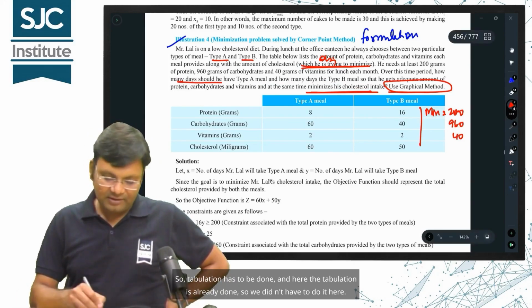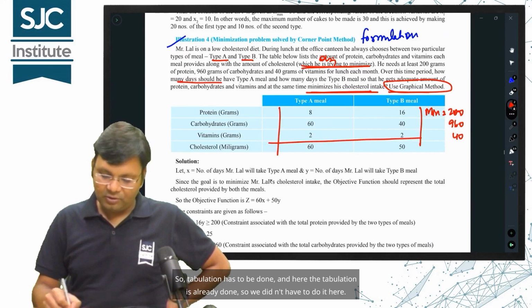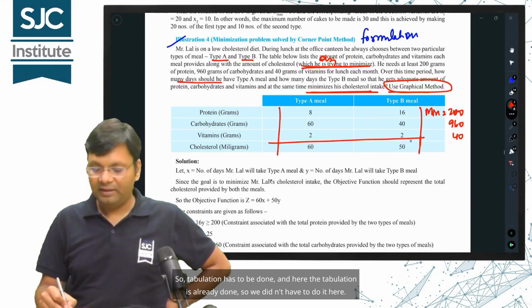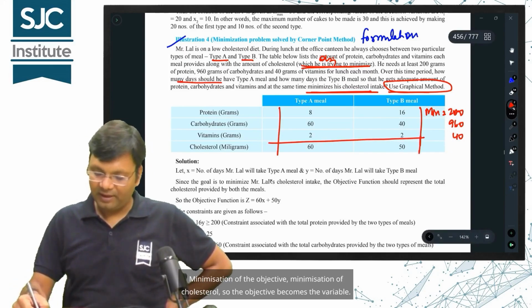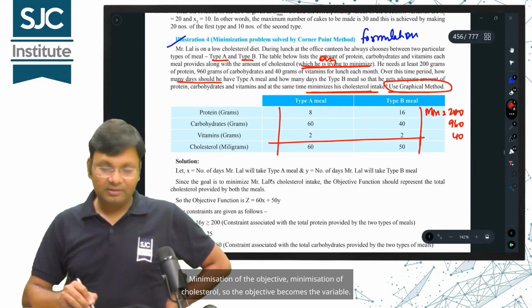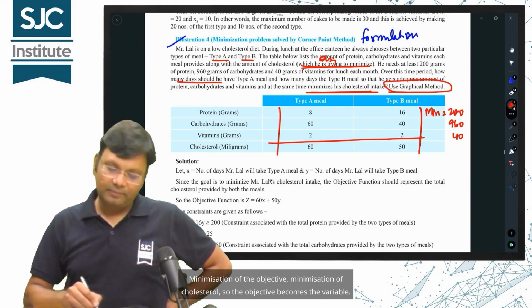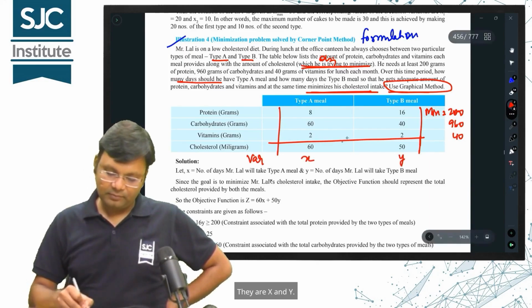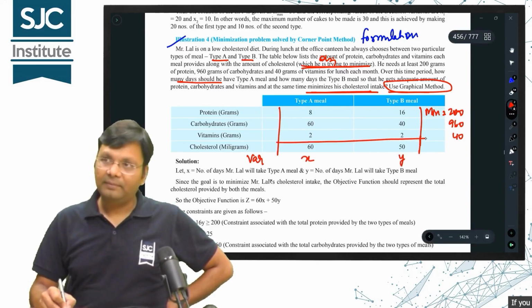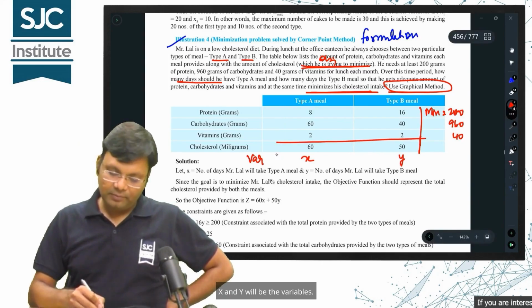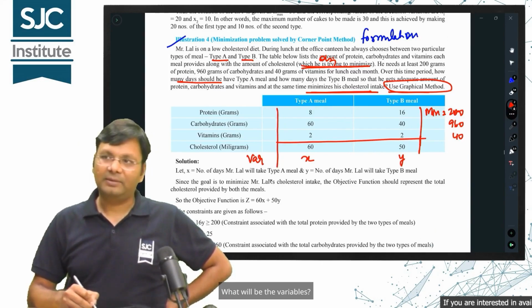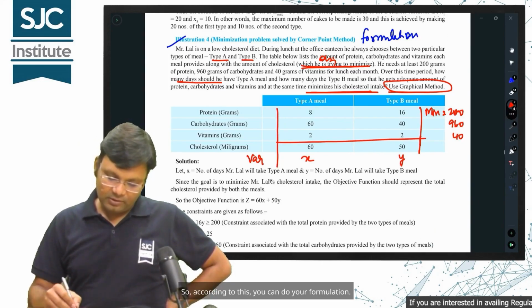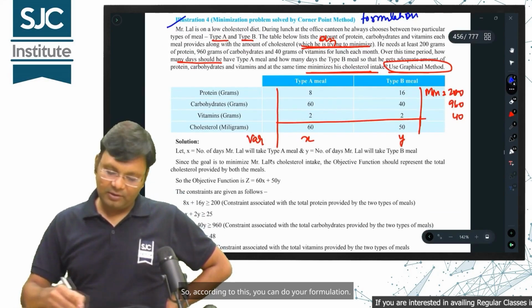So tabulation has to be done, and here the tabulation is already done, so we didn't have to do it. Minimization of the objective, minimization of cholesterol. So what are the variables? They are x and y. X and y will be the variables. According to this, you can do your formulation.